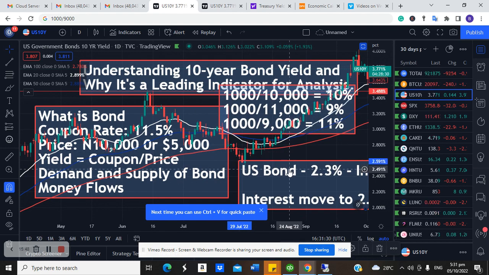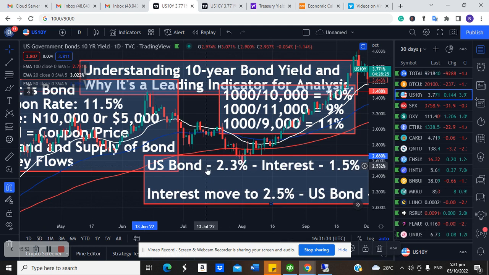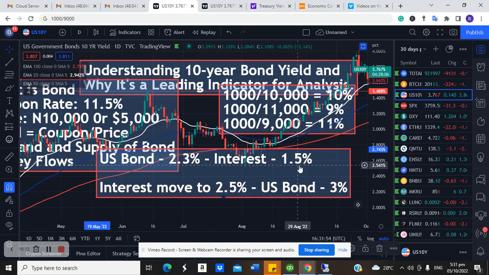Do you understand? So let me explain that again. So we have a recent bond issue of 2.3% when interest rate was 1.5. And now there's news that the US government will likely increase interest rate to 2.5, from 1.5 to 2.5. Why is US government increasing interest rates? Because they are fighting inflation. Did you see that? Because they are fighting inflation. So they want to increase the interest rate from 1.5 to 2.5, just to take out money, to encourage investors to give them money, so that the volume of money in circulation will reduce.